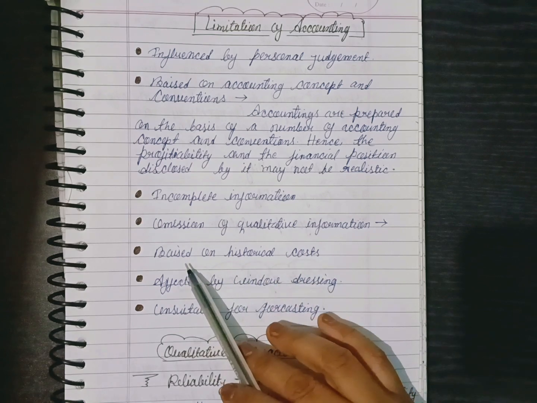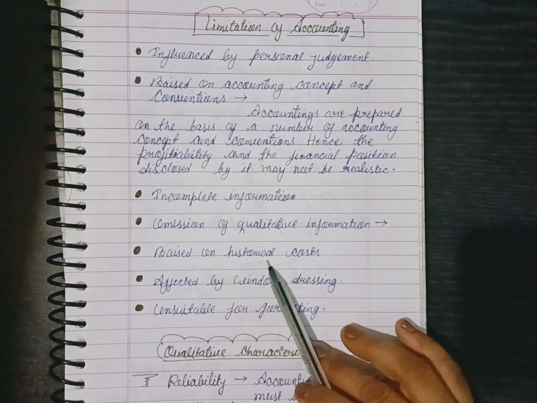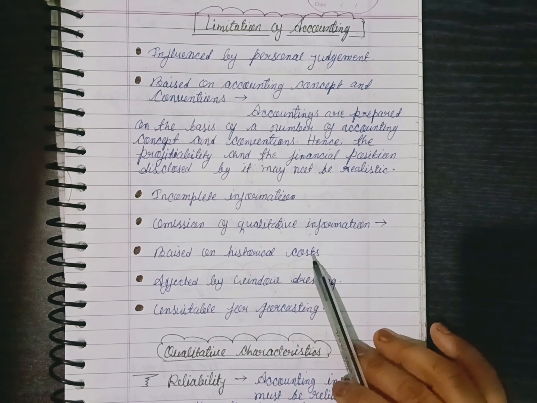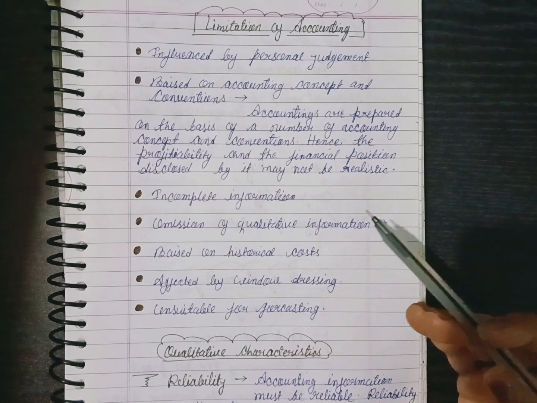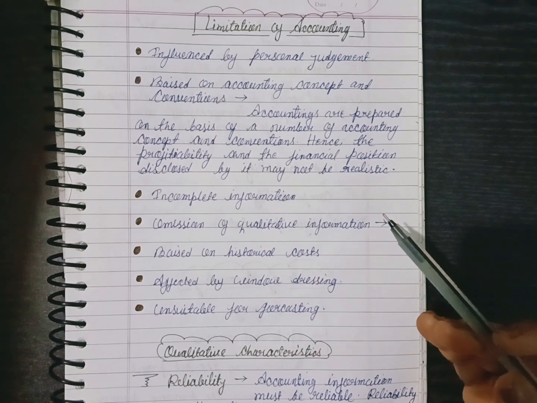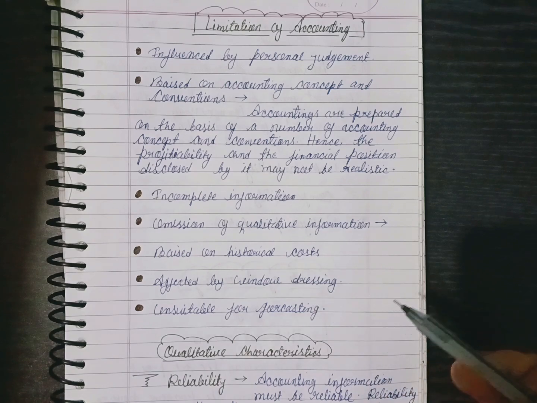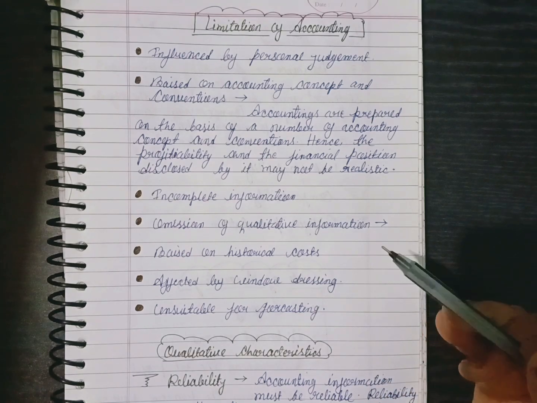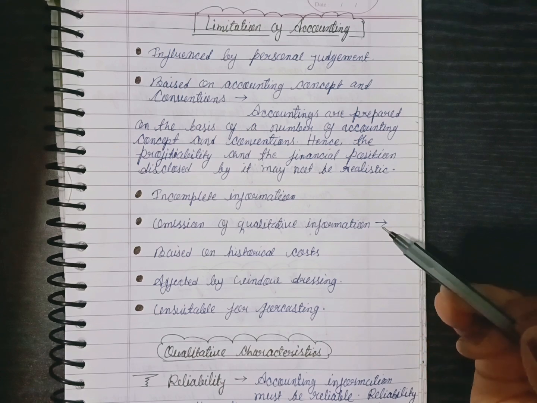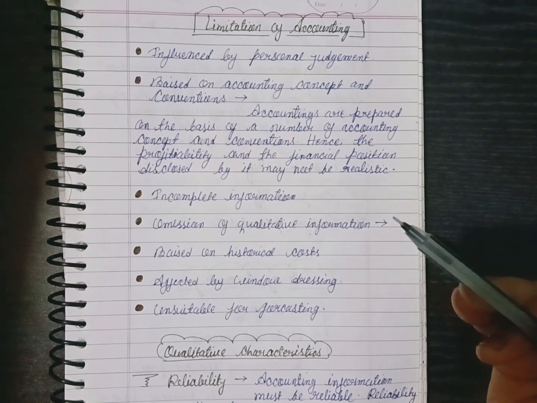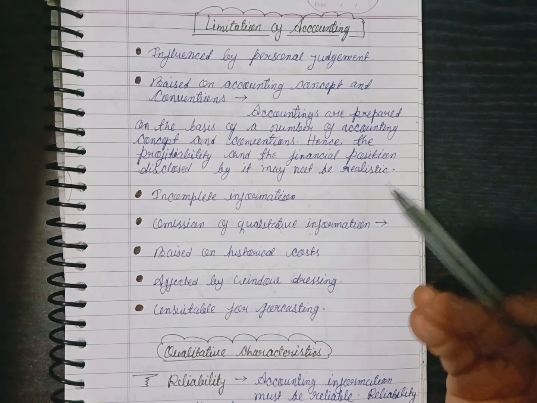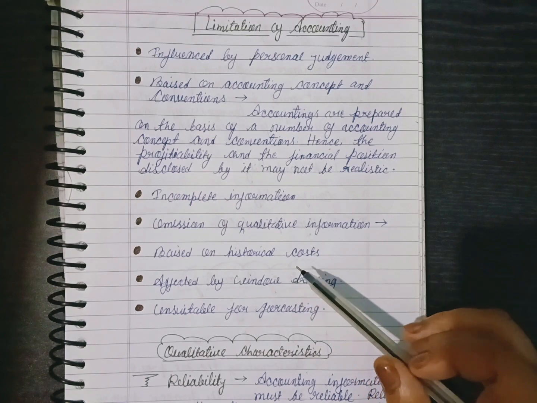Okay, next, based on historical cost, because they are following that principle. There is a method, the historical cost method, and in business, some businessmen follow the historical cost method while calculating depreciation. So that will not be good.